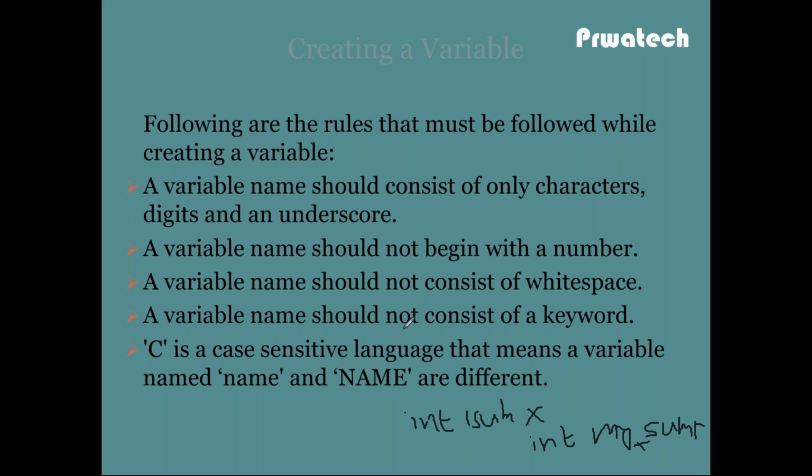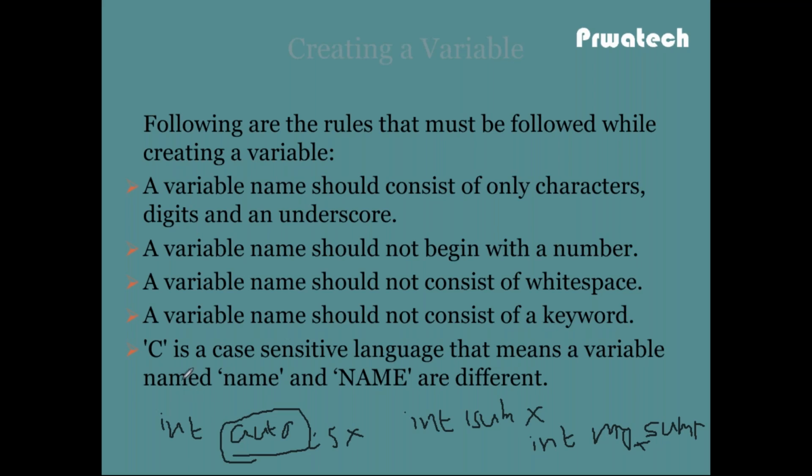A variable name should not be a keyword. I explained 32 keywords, right? Auto, int, float, register, return, struct, enum. These are keywords, 32 keywords in C. Suppose int auto equal to 5. This is not valid because auto is a keyword in C. So a variable name should not consist of a keyword.